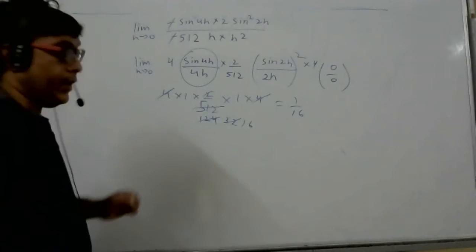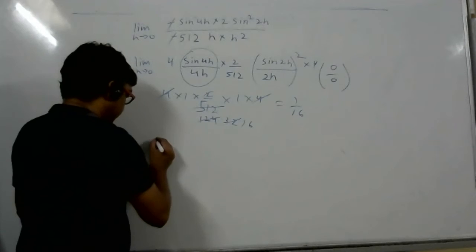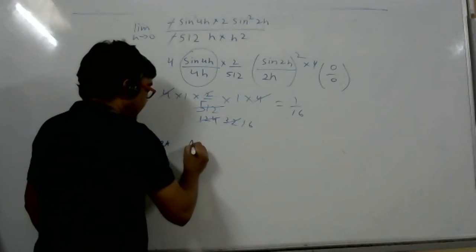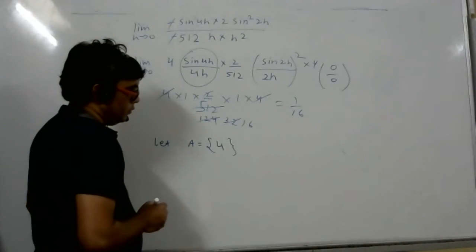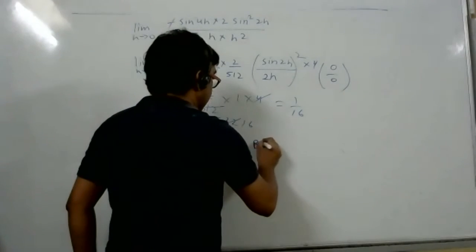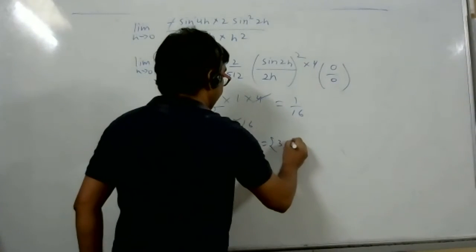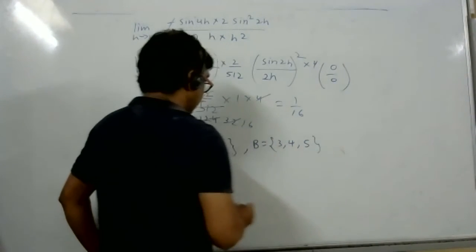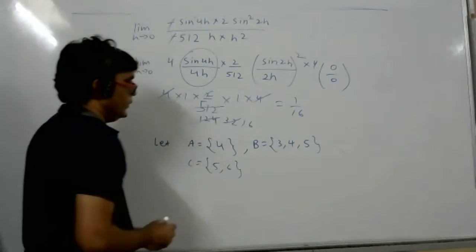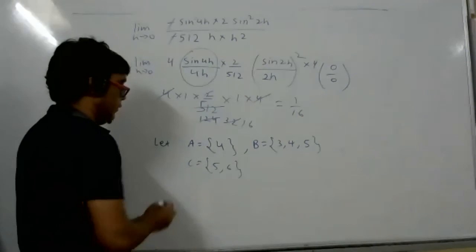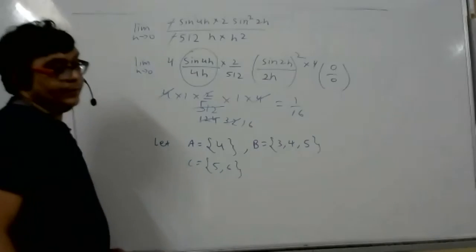It's from the sets. Let A is equal to {4}, and then B is equal to {3, 4, 5}. C is equal to {5, 6}. Then find the number of elements in A cross (B minus C).